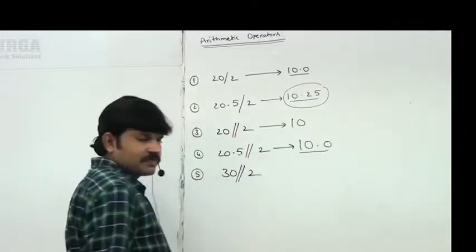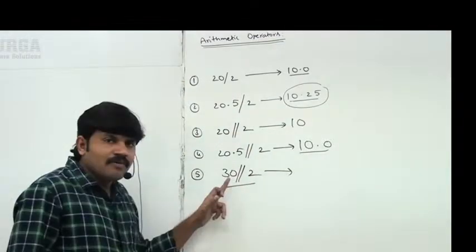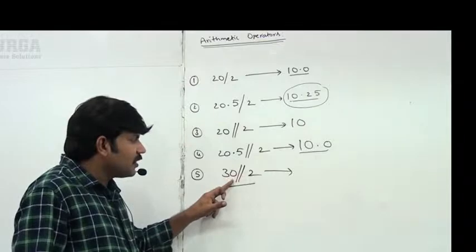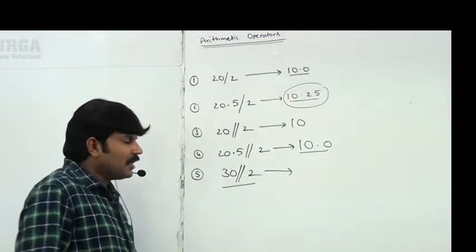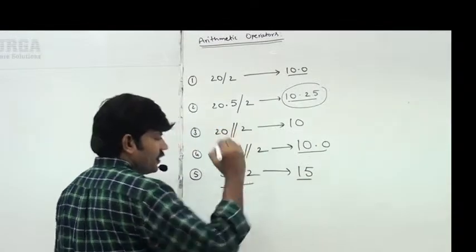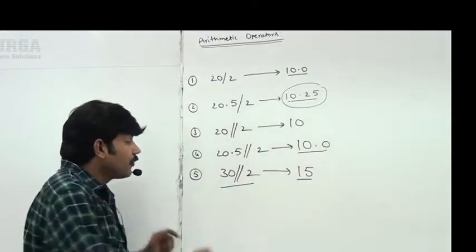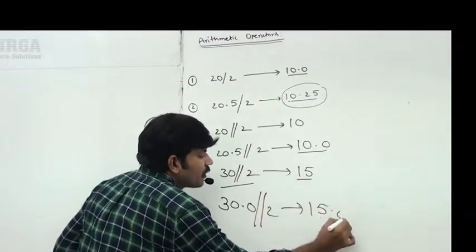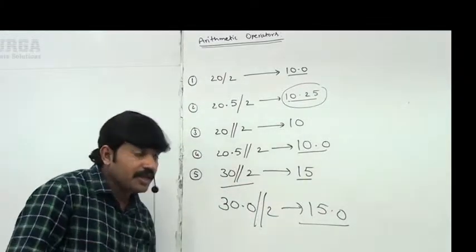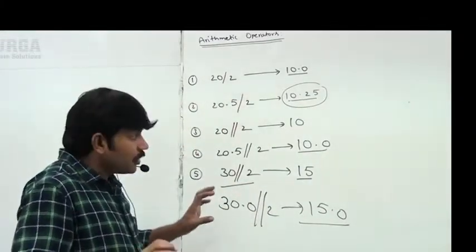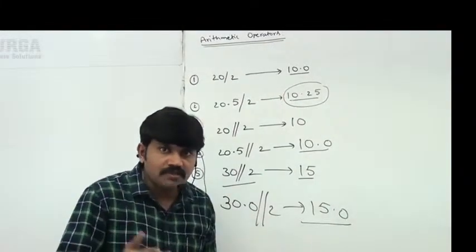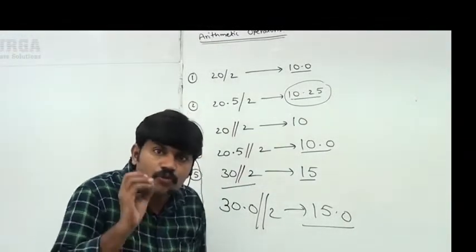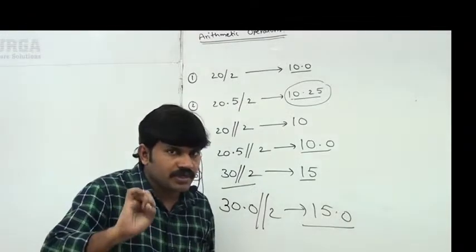Now can you please tell 30 floor division 2? Both are int type. What answer are we going to get? 15, not 15.0. If you are taking 30.0 floor division 2, then you are going to get 15.0. Take very special care about this one. You should have clarity about floor division, because in the robotics area, data science area, machine learning area, floor division is a very important operator. That's why you should have clarity.